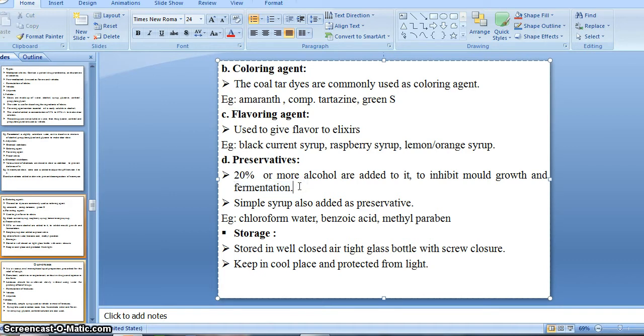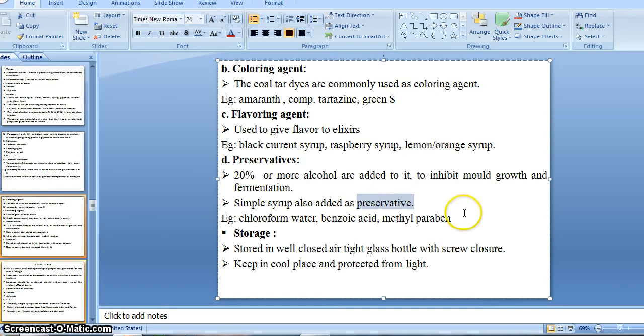It is a type of degradation process in which, in the presence of some bacteria, a chemical reaction happens, and this is responsible for degradation of our preparation, right? So the fermentation process and growth of mold are inhibited if we use alcohol as a preservative at a concentration of 20%, right?